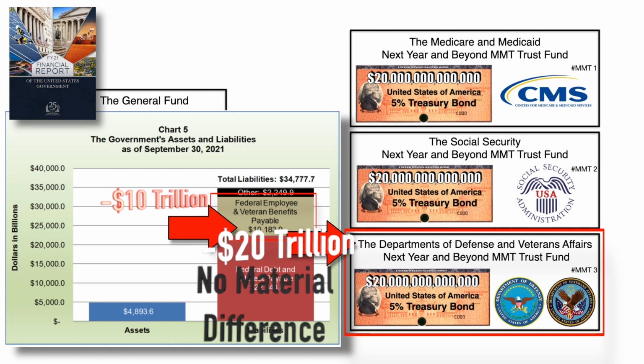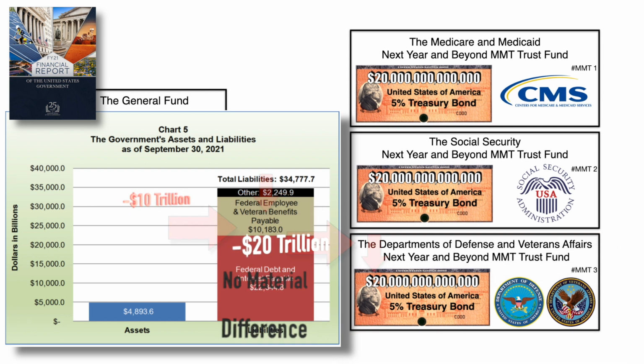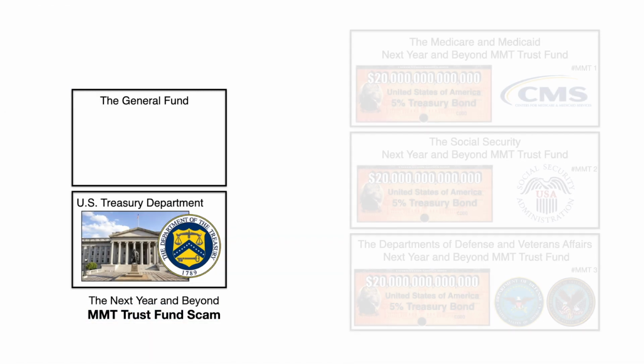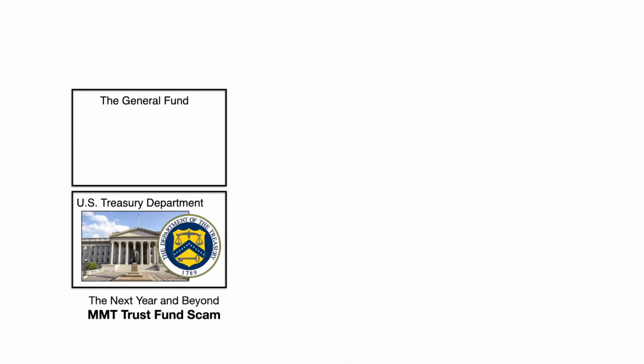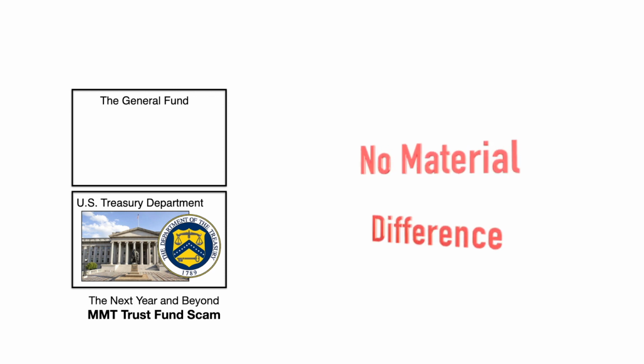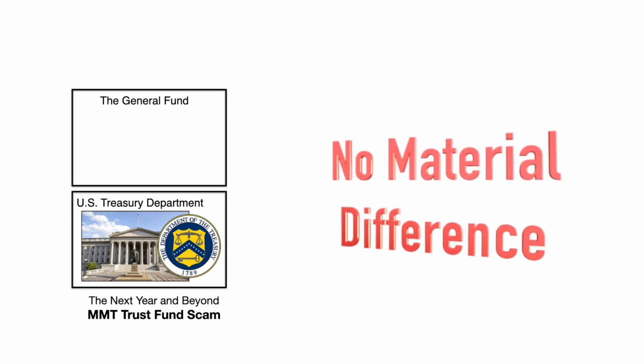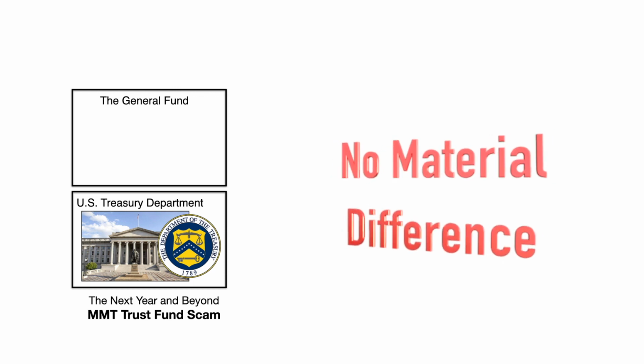But there's not really a material difference in the government's position to honor a financial obligation between having a $1 trillion balance of special issue Treasury bond debt in a trust fund or having a placeholder on a spreadsheet for an obligation or liability that has been accrued but just not recognized as debt yet, which is one thing that MMT absolutely gets right. So we as a society could get rid of all of our current government trust funds and their quote-unquote asset balances, and it would neither increase or decrease the fiscal sustainability of our system.